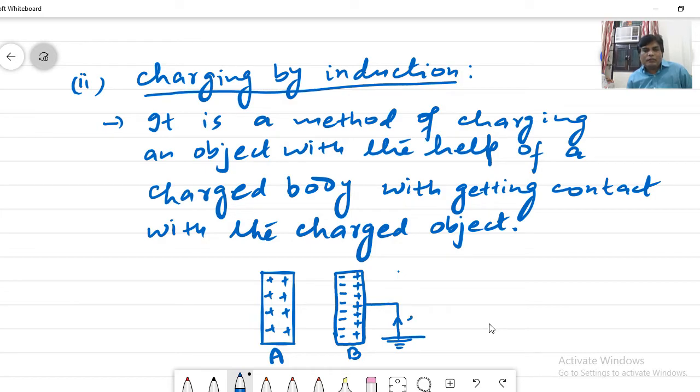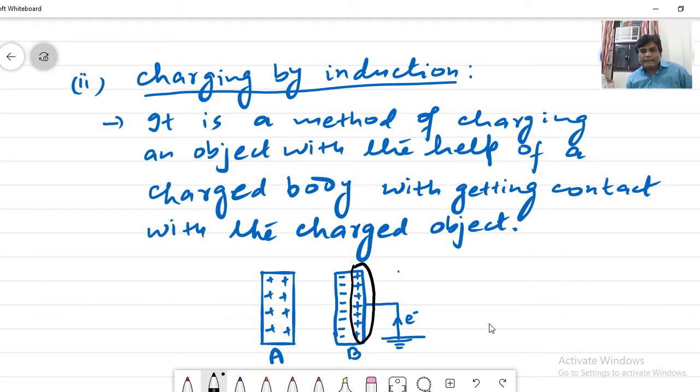So electrons of the earth move through this conductor and come here, and these positive charges are neutralized by the electrons which come from the earth.